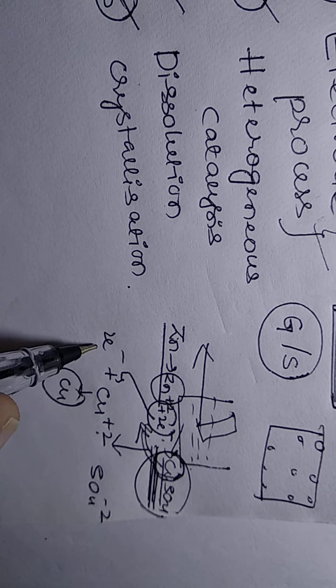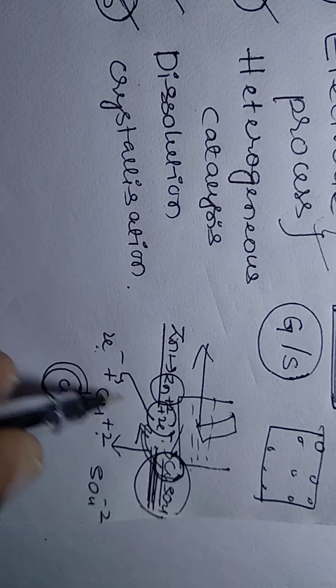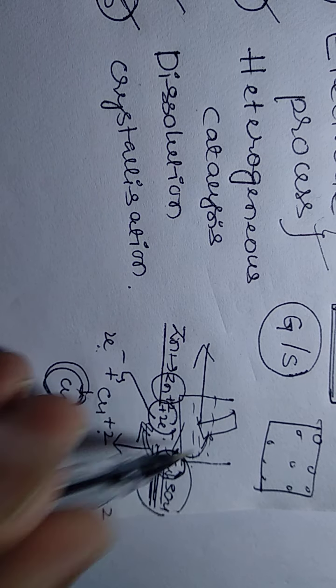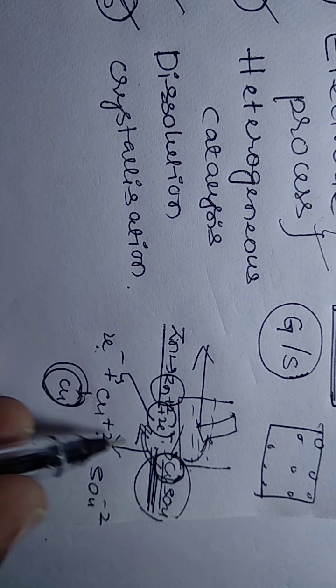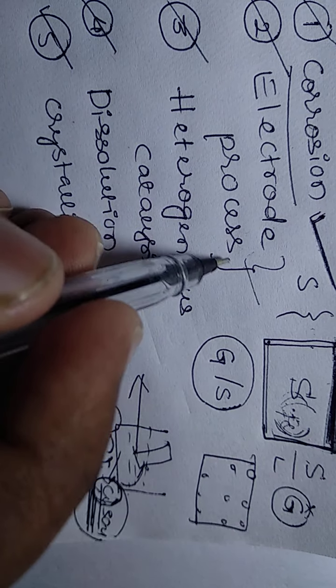The released 2 electrons will be gained by the copper to form its elemental form, Cu. Copper will take the 2 electrons released by the zinc and become copper, and that will deposit on the surface of the zinc metal. In this way we can remove the copper from its copper sulfate solution. So this is the electrode process.